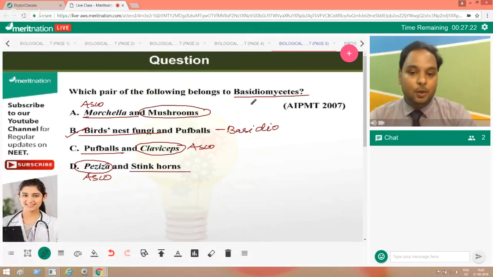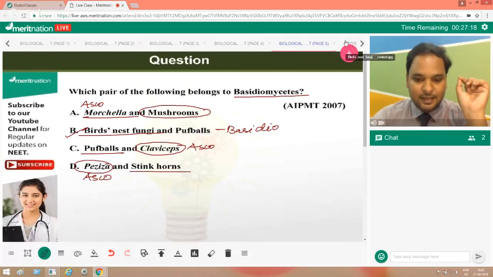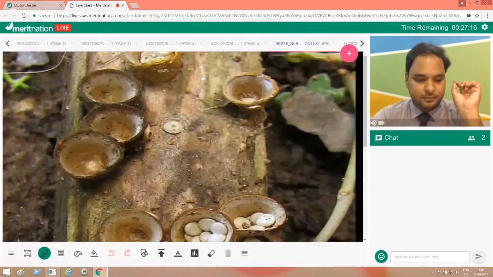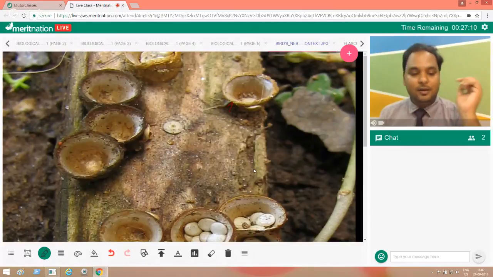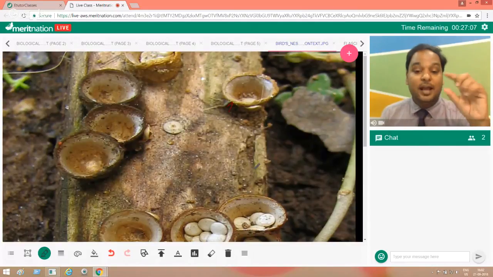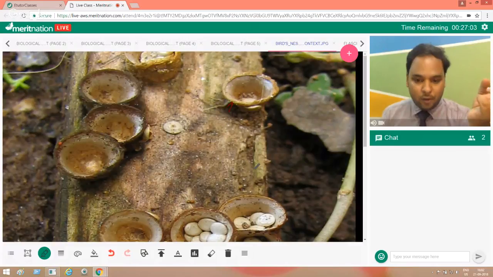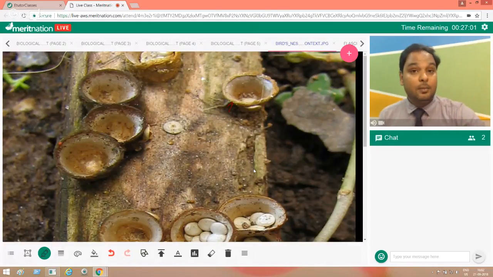And do you want to know how they look? Bird's nests look something like this. Can you see here, everyone? It looks like they are forming a nest and these fruiting bodies look like eggs. So that is the reason they are normally called the bird's nest.